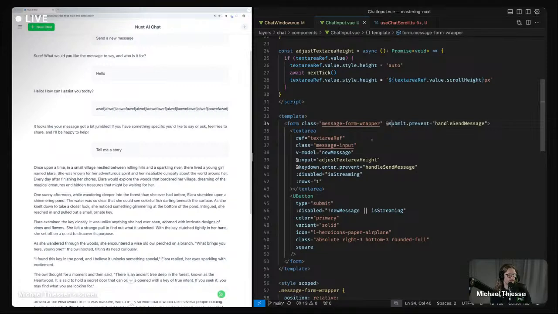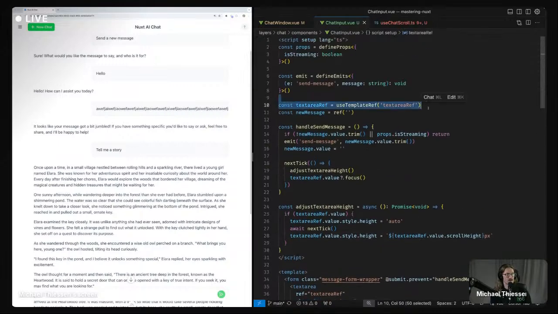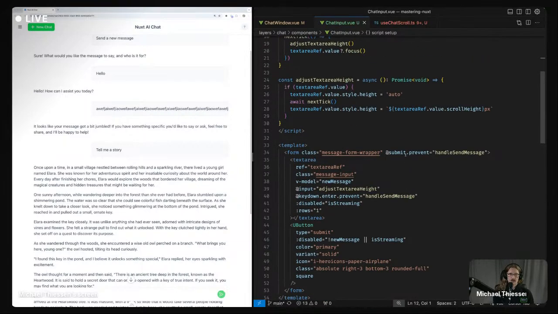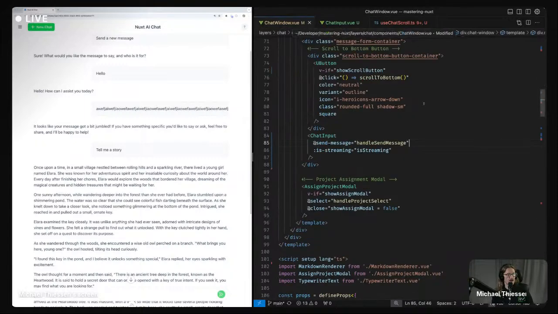It's a fancy text input, so it doesn't need a whole lot, and it's fully self-contained. It has use template ref, does all that kind of stuff for us. So what that enables us is it's decoupled. So we can move it around wherever we need. And if we go through our entire component here, we do that for everything. We've already got the assign project modal is like that.